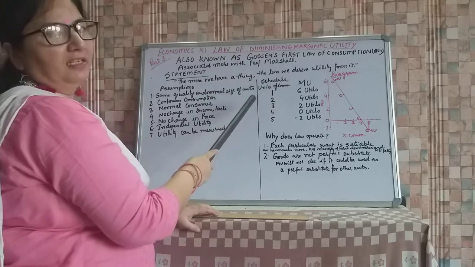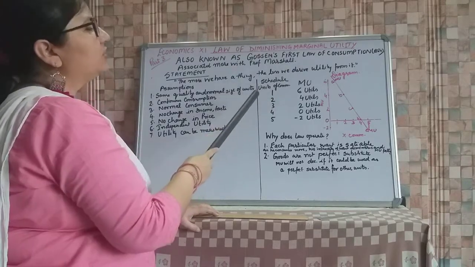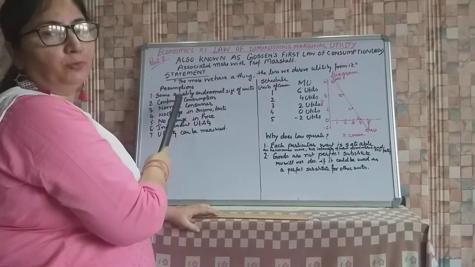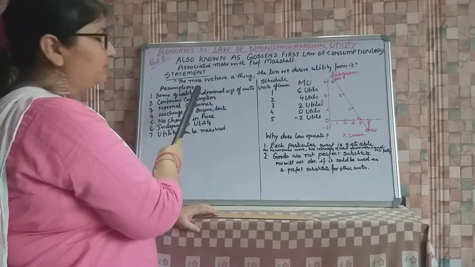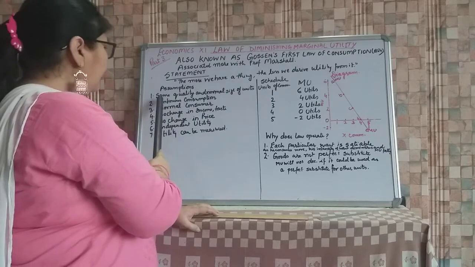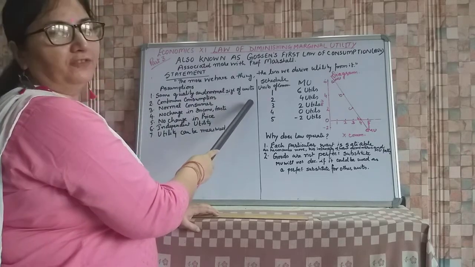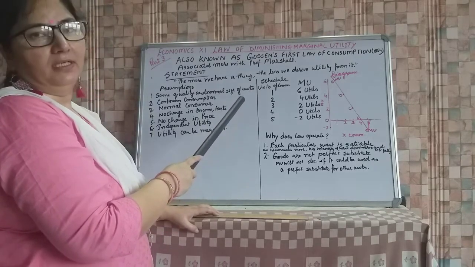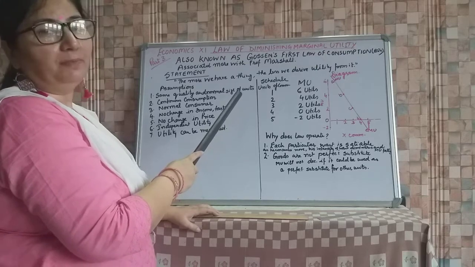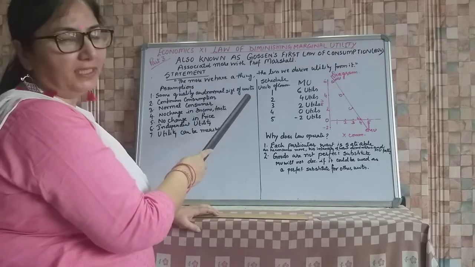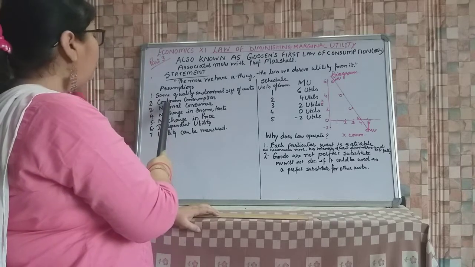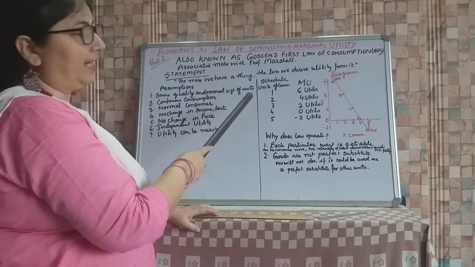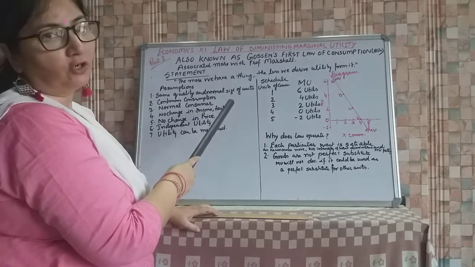Suppose you are very hungry and you have started consuming the good. For that, the things which we assume to be constant, or other things being equal, are the same quality and normal size of units. Suppose you are consuming 1 teaspoon of sugar, then 1 crystal will not be considered a unit, at least 1 teaspoon will be considered. Then continuous consumption: 1 crystal of sugar you take in the morning, another one in the evening, will also not be considered.